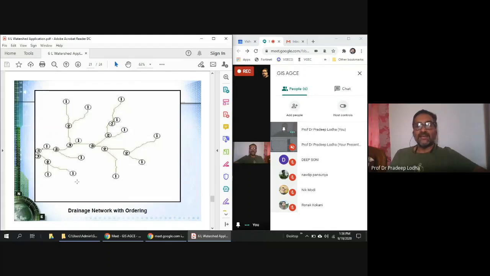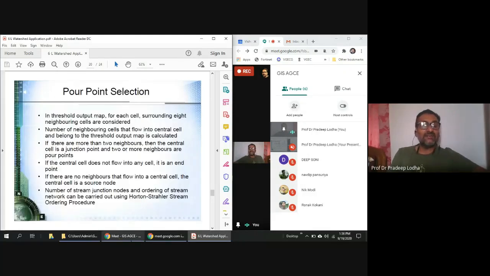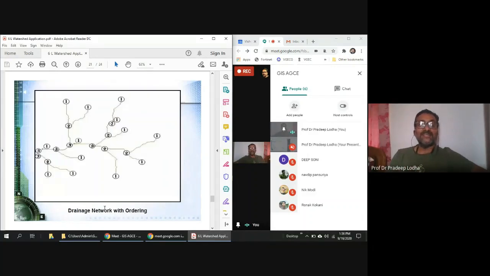Now look at this. As I explained, for stream ordering, I have shown you that streams are marked. Like in the previous slide, it is mentioned that stream ordering can be done by a method called the Horton-Strahler stream ordering procedure. These are big names, engineers who might have worked on stream ordering. There are 3-4 methods of stream ordering. Ordering is nothing but giving a stream number in our study area.